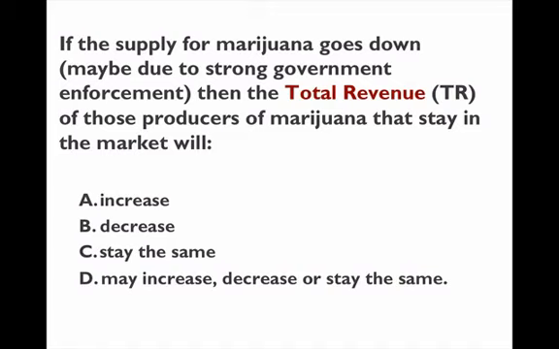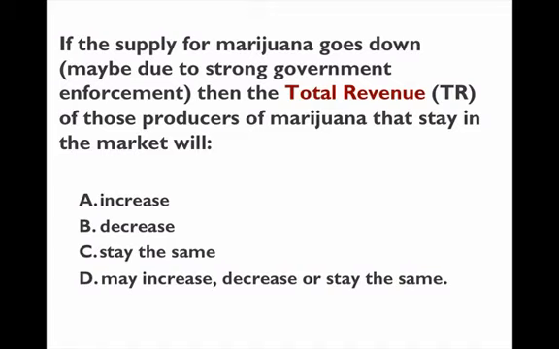And this one actually, the answer is D, because we can't really tell what happens to total revenue if the government increases the price of marijuana by reducing the supply, because we don't know what the elasticity is. In other words, when the price goes up, two things could happen.